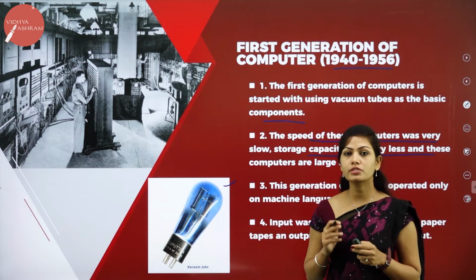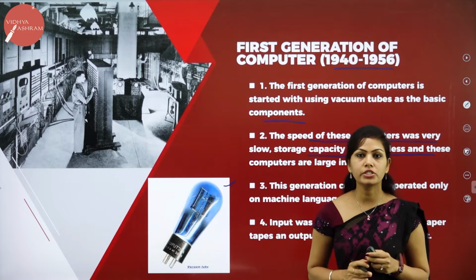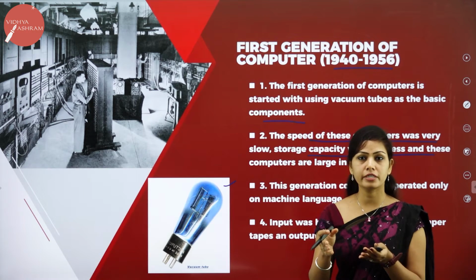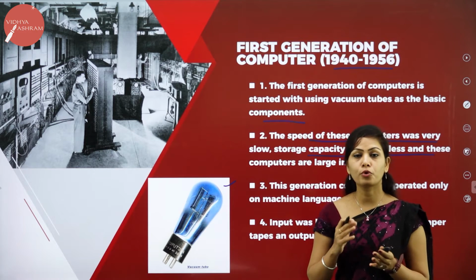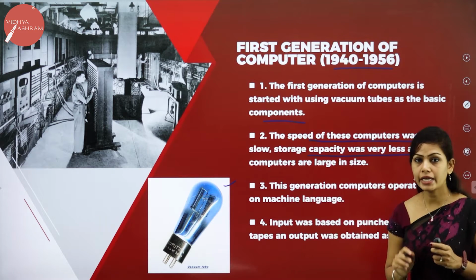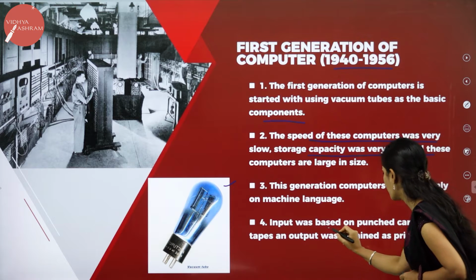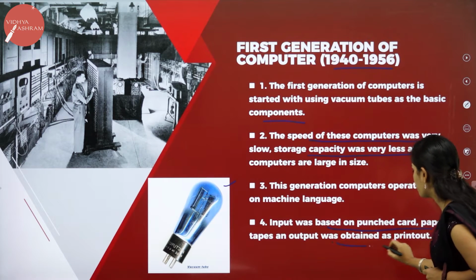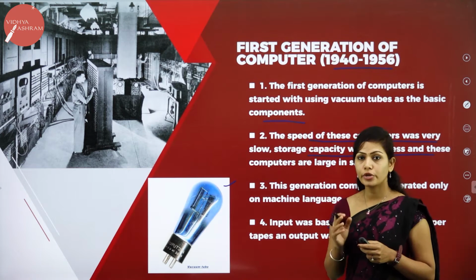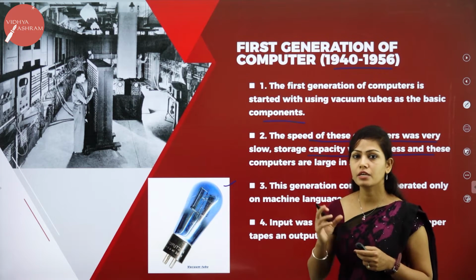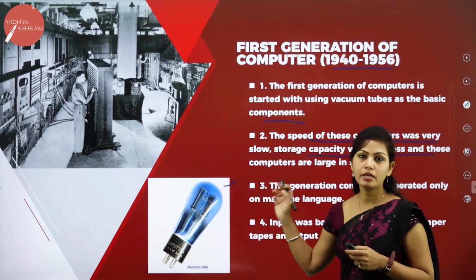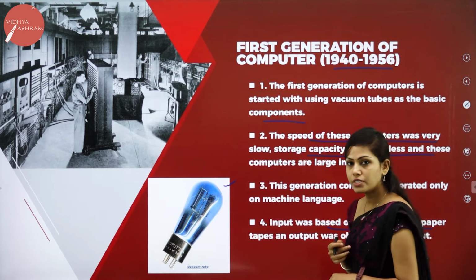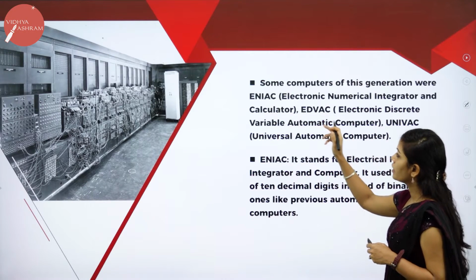This generation was operated only on machine languages. In first generation computers, there was no keyboard, mouse, monitor or printers, and there were no programming languages. Input was based on punch cards and paper tapes, and output was obtained as printout. It consumed more electricity, so AC was required in the first generation. The first generation computers are ENIAC,